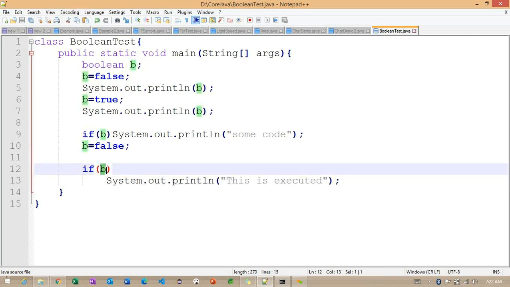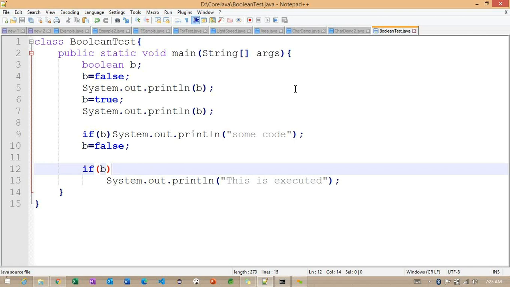So not only this particular B, in the previous example, we understood something called x less than 10. So this particular code is also going to return true or false values here. Okay. And in our upcoming classes, we'll check more and more how we can define the conditional blocks with different types of expressions here. Now back to here, after completion of this particular Boolean data type, we need to check declaring the variable here. So we need to understand the syntax here, how exactly we are following here.